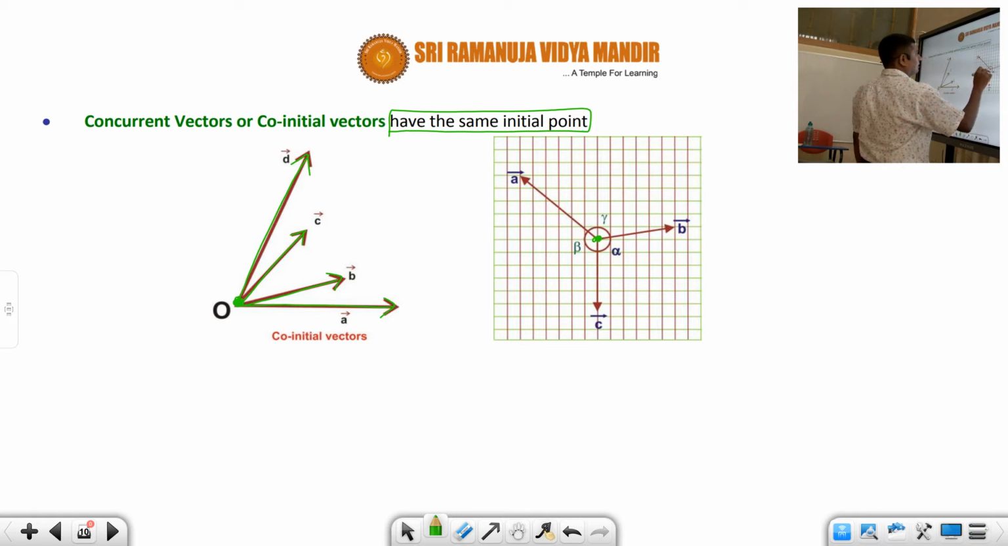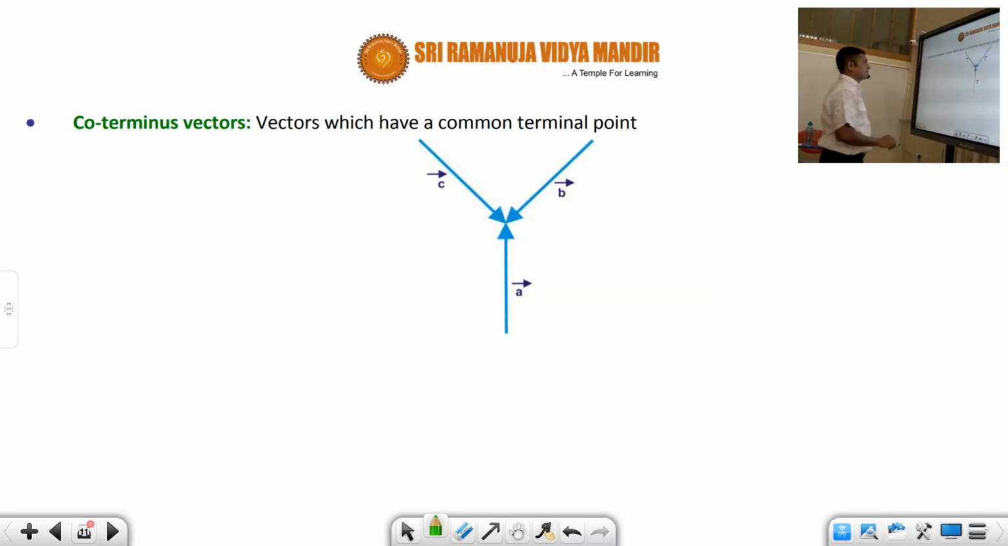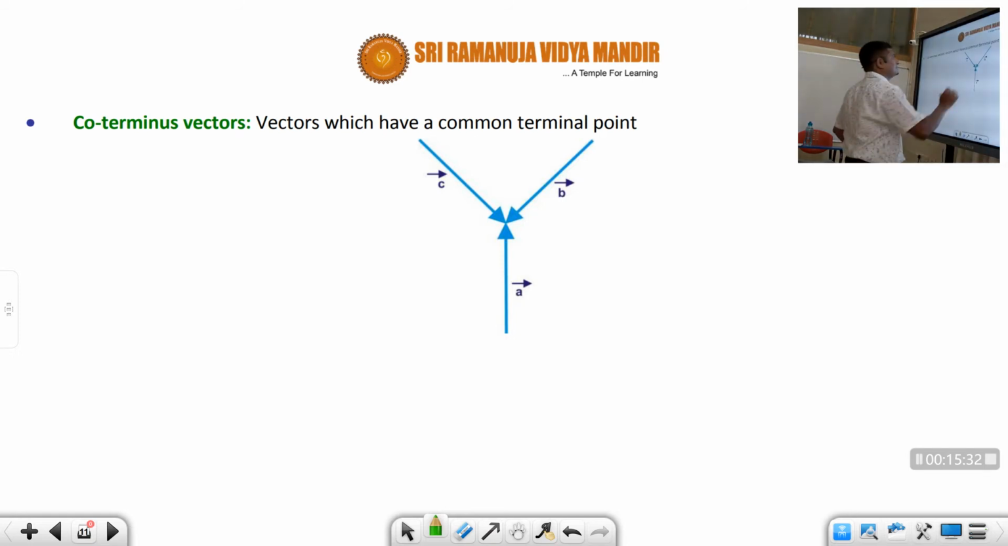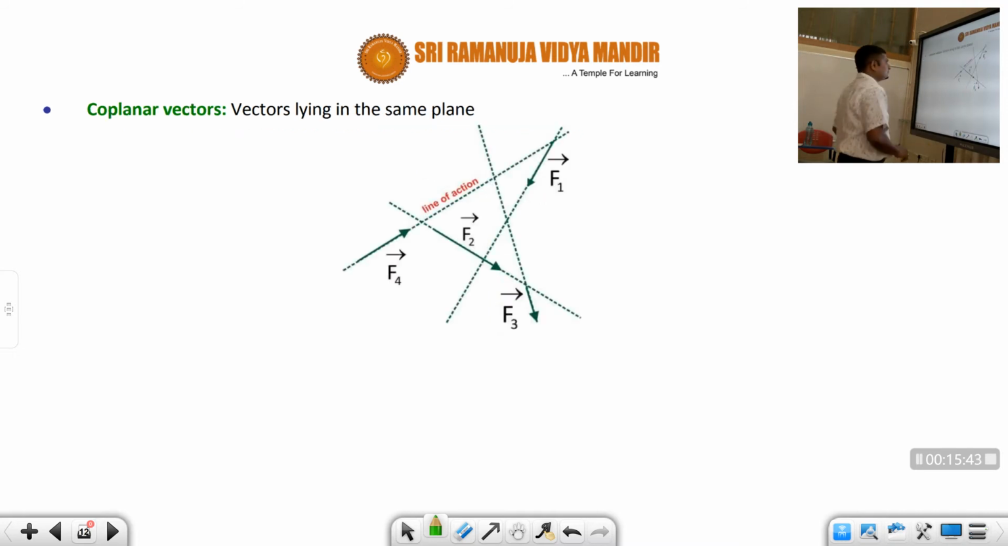Here also you can see there are three vectors, a bar, b bar and c bar, but their initial point is the same. So they are called concurrent vectors. Next one is coterminous vectors, vectors which have a common terminal point. Here you can see the end point of all the vectors is at the same point. Therefore this is called coterminous vectors.